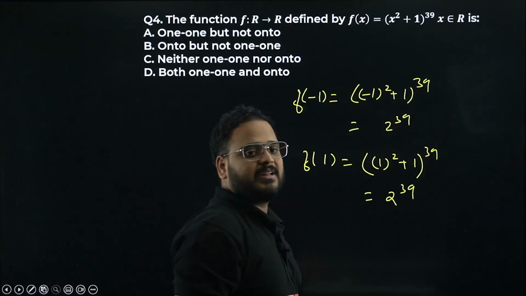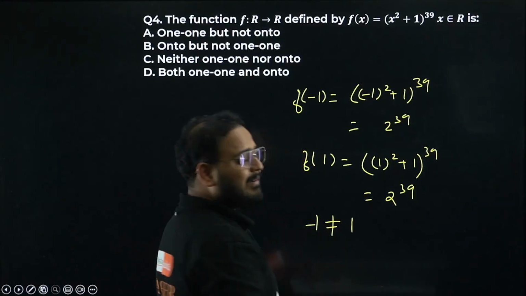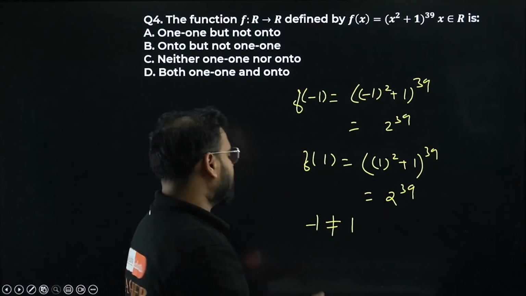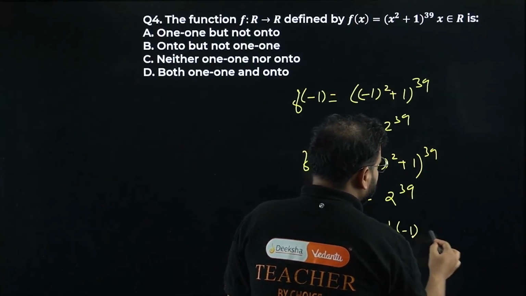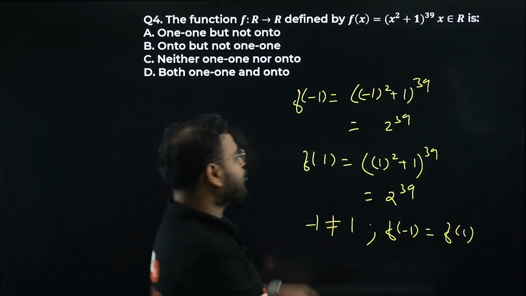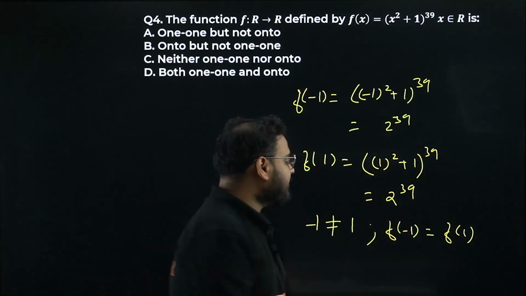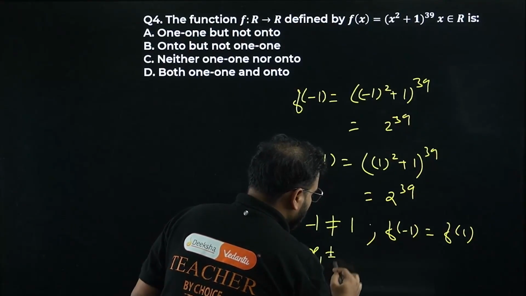Basically, minus 1 is not equal to 1. Are minus 1 and 1 equal? Of course not. Minus 1 and 1 are not equal. What am I getting? F of minus 1 is equal to f of 1. They are both the same, 2 power 39, 2 power 39. It means even though x1 is not equal to x2, remember this definition, x1 is not equal to x2.